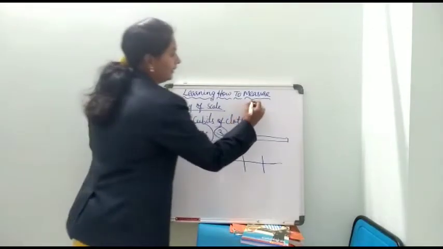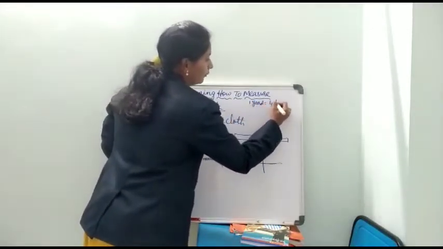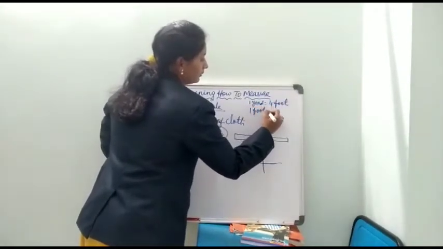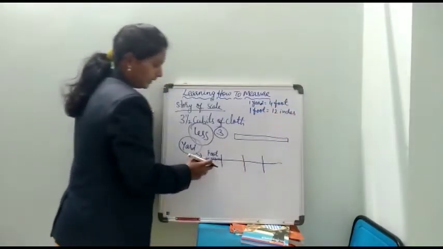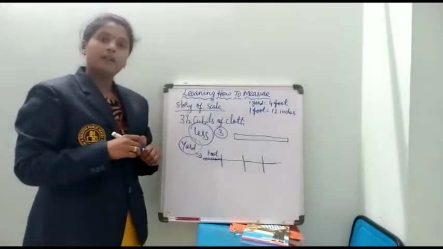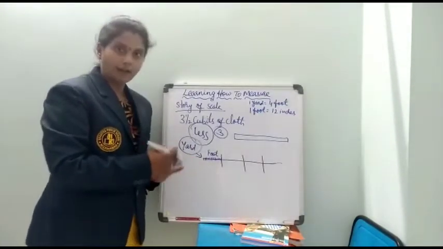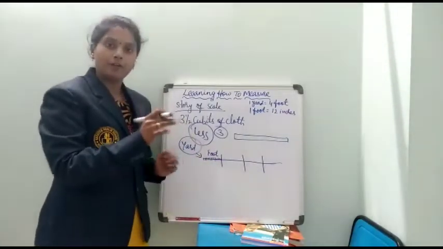For understanding, 1 yard is equal to 4 foot. 1 foot is equal to 12 inches. And again, these inches are divided into many equal parts. This is the story of one country, because this is a standard measurement of one country.